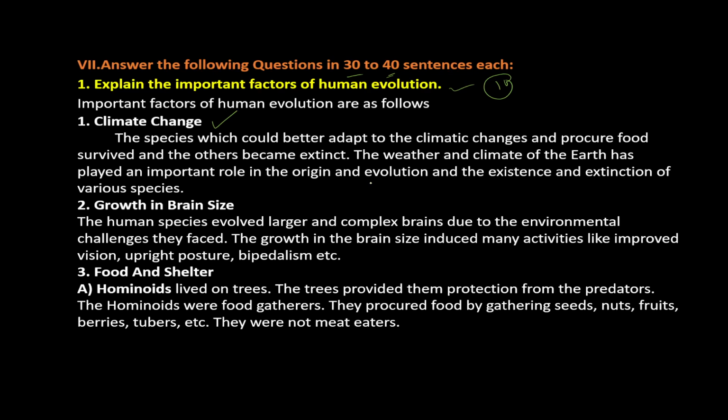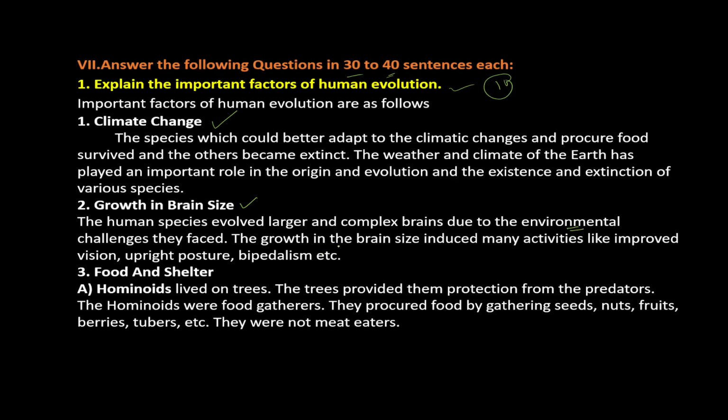Climatic change is a very important point considering the evolution of human beings. Those who adapted to the climatic change survived. Those who could not adapt to the climatic change went extinct. Then the growth in brain size, which helps planned hunting, bipedalism, food and shelter, and agriculture. These are influenced by the growth of brain size.